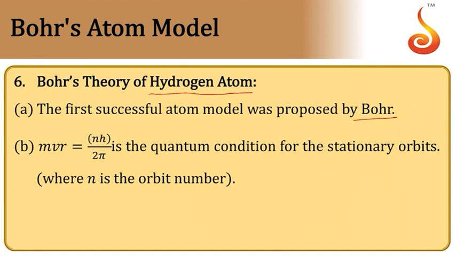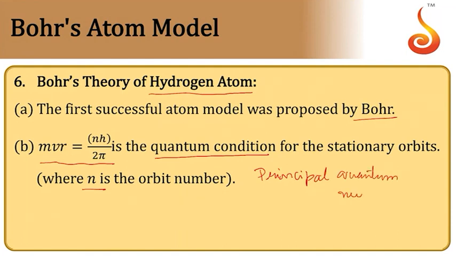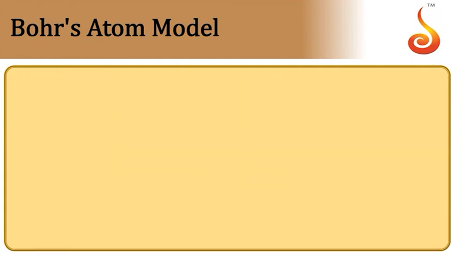According to Bohr's theory, there was a condition which we call Bohr's quantum condition. The angular momentum of the revolving electron should be an integral multiple of h by 2 pi. So that is mvr is equal to nh by 2 pi, where n is the orbit number, or what we call the principal quantum number. So it is called Bohr's quantum condition. The angular momentum of the electron is quantized. Only those orbits are possible which satisfy this particular condition. This was the first postulate of Bohr's theory.